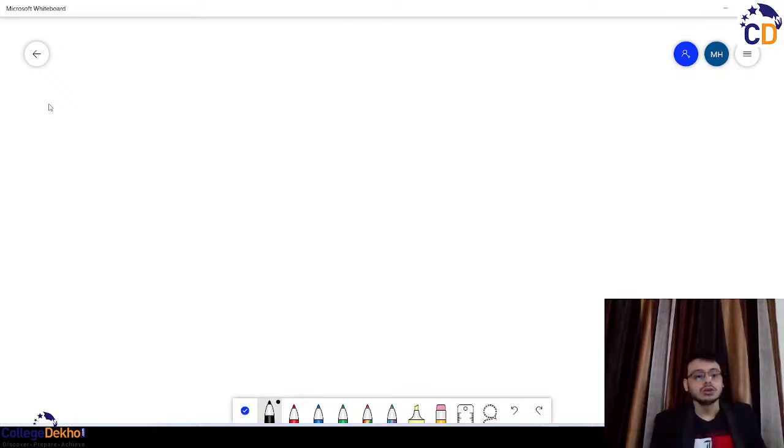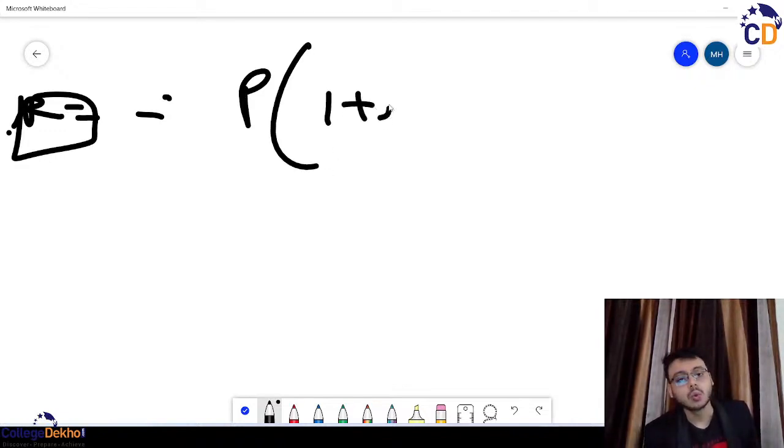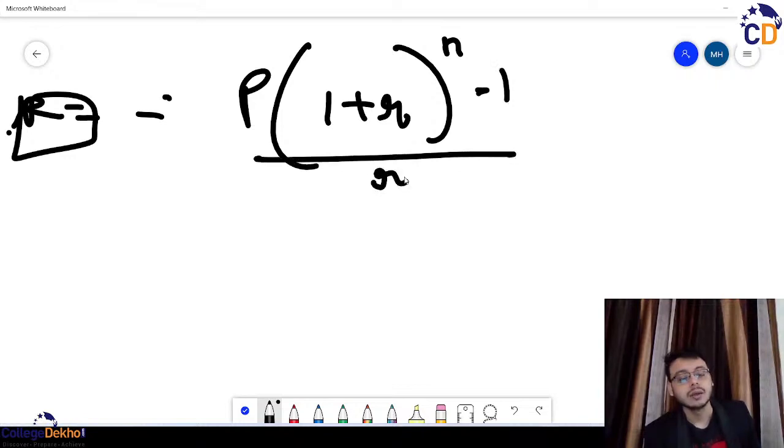So how to know the final amount? The formula is basically, let's take R as the final amount. P is the principal or the amount which we are frequently or periodically investing, monthly, yearly, quarterly, whatever, into (1 + r)^n minus 1, divided by r. P is the principal amount or the amount which we are depositing initially.